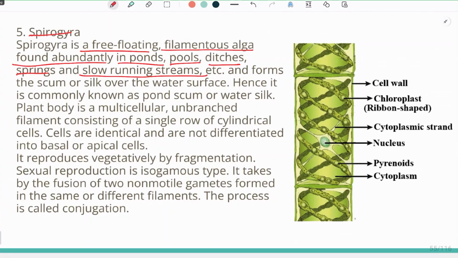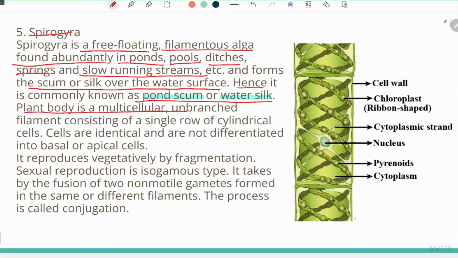Whenever we see a silk-like surface or greenish scum over a stagnant pool, it is mainly due to Spirogyra. Hence, it is called pond scum or water silk.